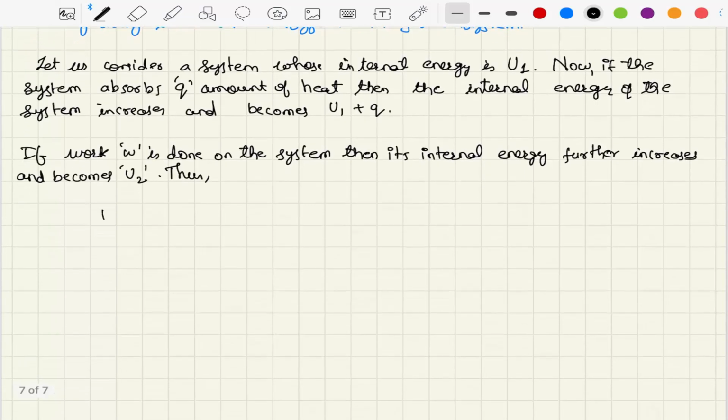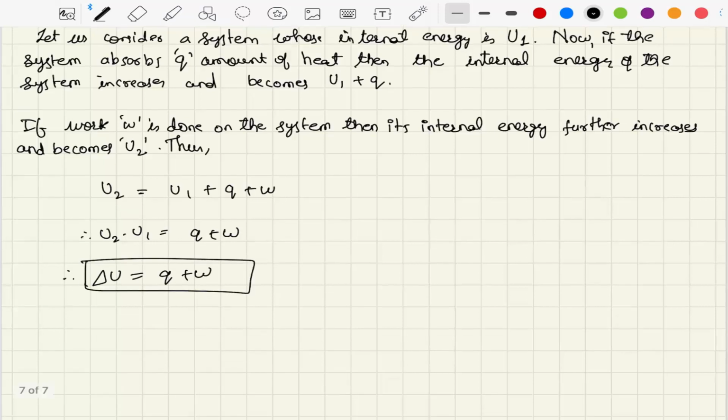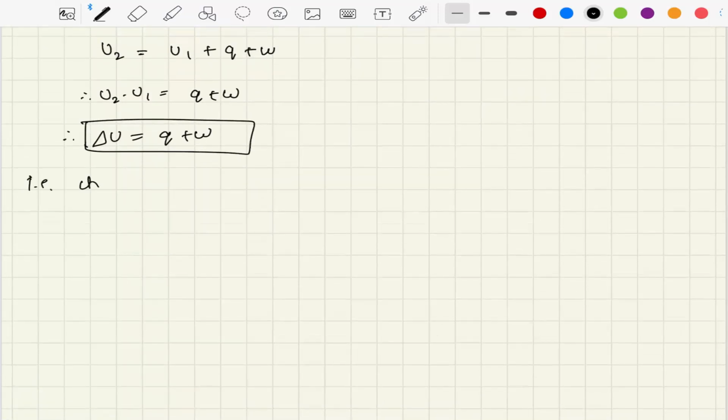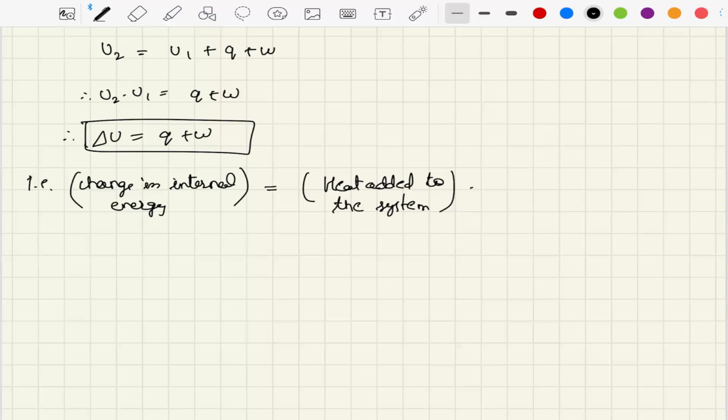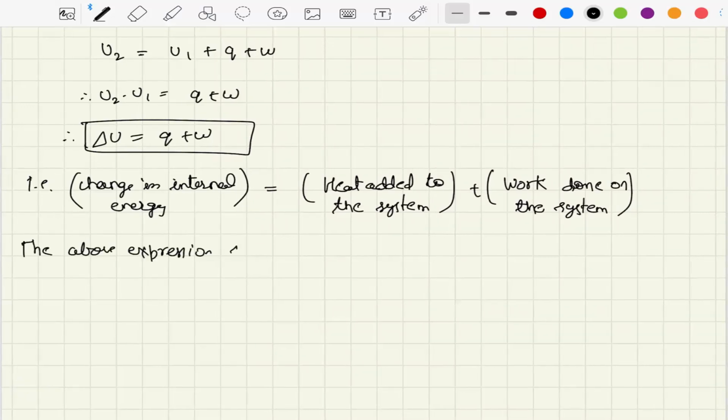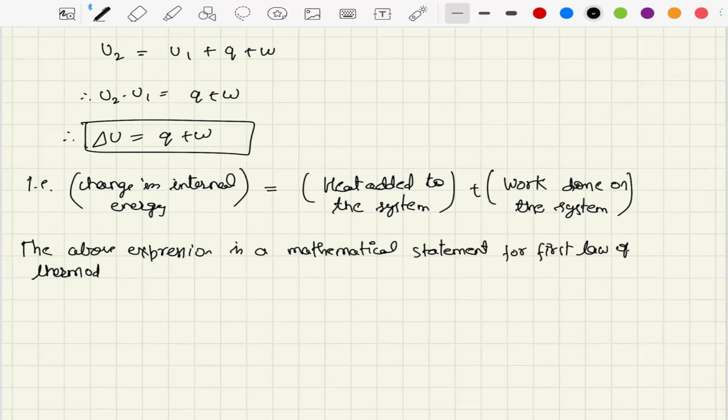Thus what we can write is U2 is nothing but U1 plus Q plus W. Therefore U2 minus U1 is Q plus W. Therefore we can write change in internal energy is nothing but Q plus W, right? So hence change in internal energy is nothing but heat added to the system plus work done on the system. The above expression is a mathematical statement for first law of thermodynamics.